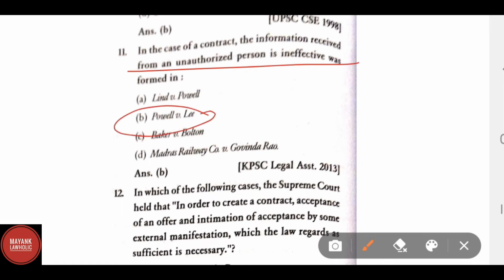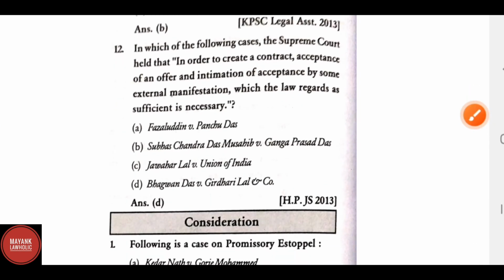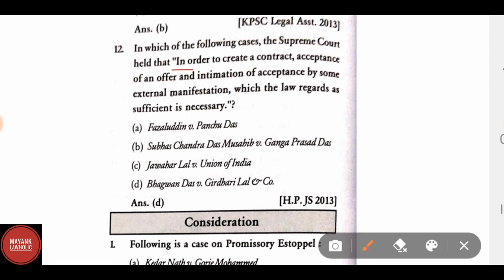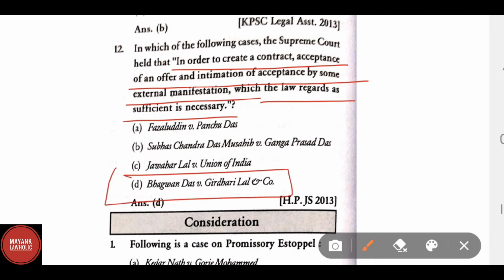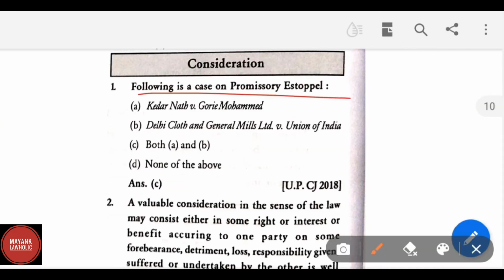Powell versus Lee. In which of the following cases did the Supreme Court hold that in order to create a contract, acceptance of an offer and intimation of acceptance by some external manifestation which the law regards as sufficient is necessary? Here the correct answer is Bhagwan Das versus Girdhari Lal and Company. Following is a case on promissory estoppel. Correct answer is Kedarnath versus Gauri Muhammad, Delhi Cloth and General Mills Private Limited versus Union of India, both A and B.